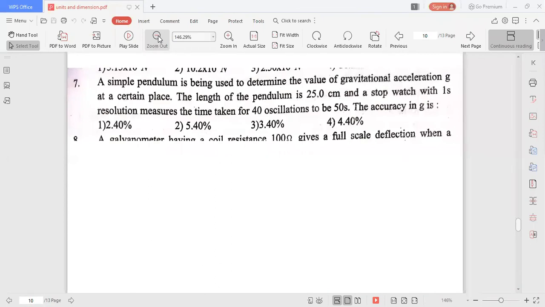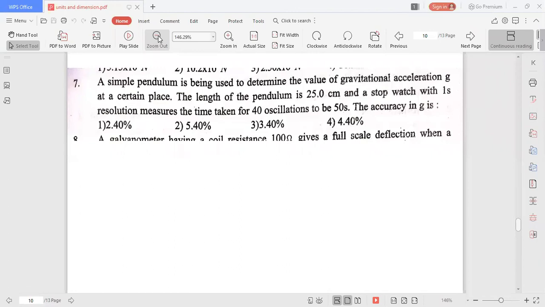Tell me, what is the formula involving acceleration due to gravity and time period? T is equal to 2 pi root L by g, no? T is equal to 2 pi root L by g. In that formula, accuracy means percentage error, they asked. Percentage error in the measurement of g, they asked. So here you see, time period T is equal to 2 pi into root L by g.